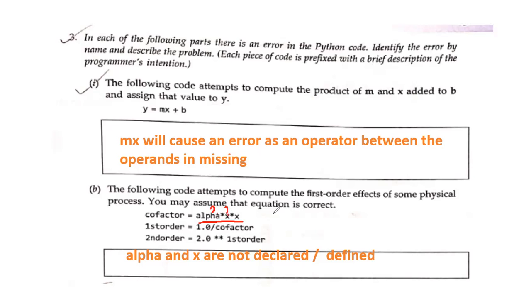What is X? They have not mentioned it. So this is the error. This is the reason why we are getting an error. We don't need to bother with the formula. We don't have to look at the logic. We don't have to understand anything else. Alpha and X are not declared.